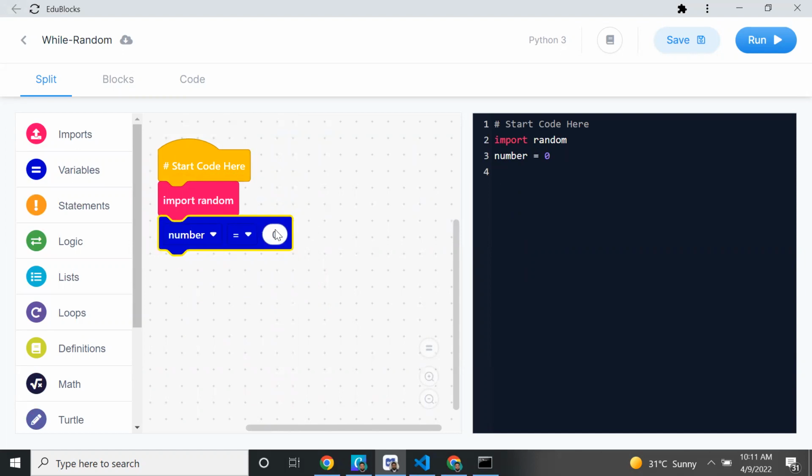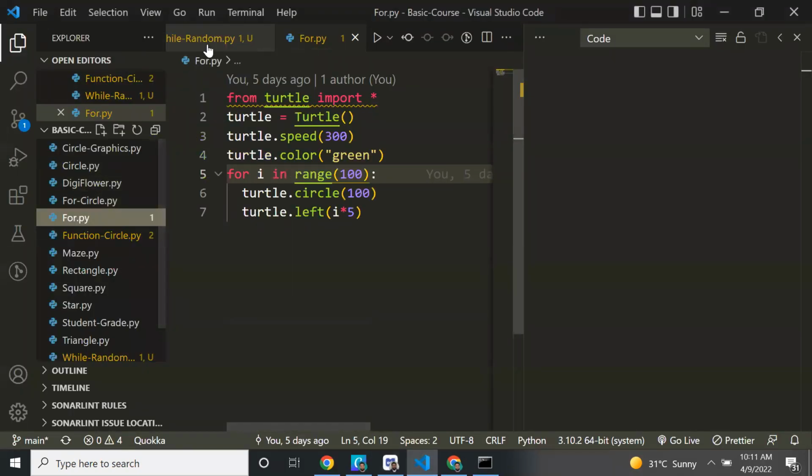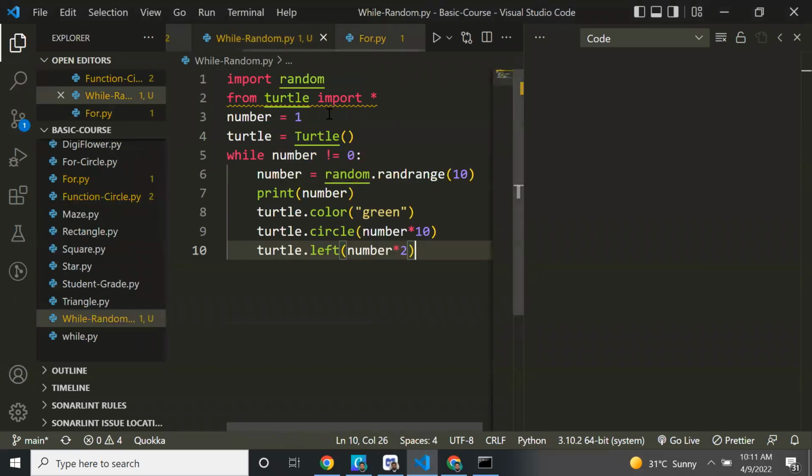Okay. So don't give 0, give a 1. Okay. Now change the value number. Those who are using Visual Studio Code, you can simply create one new file in Visual Studio Code and add code like this: import random, number equal to 1.